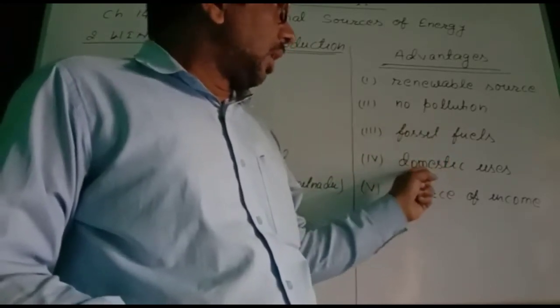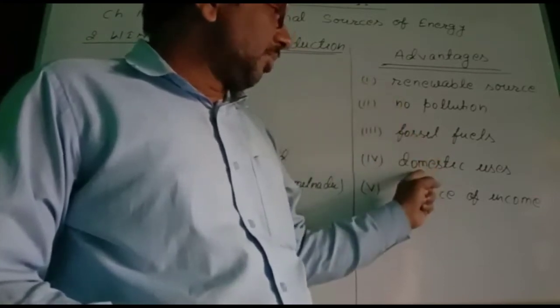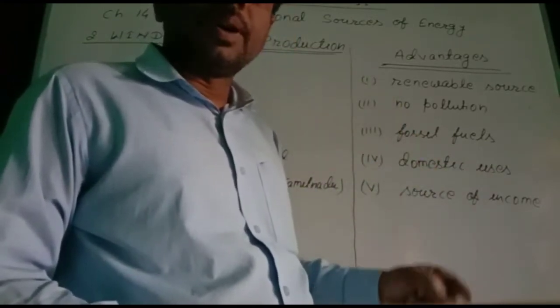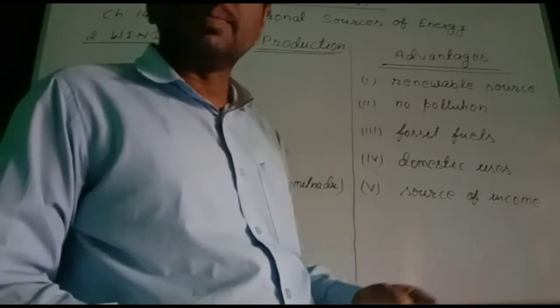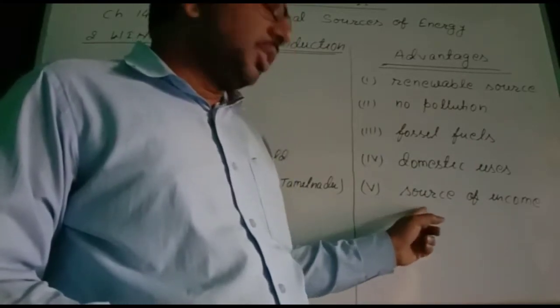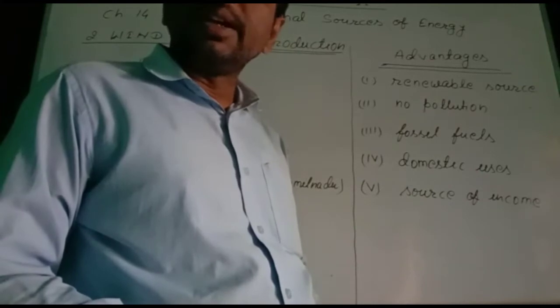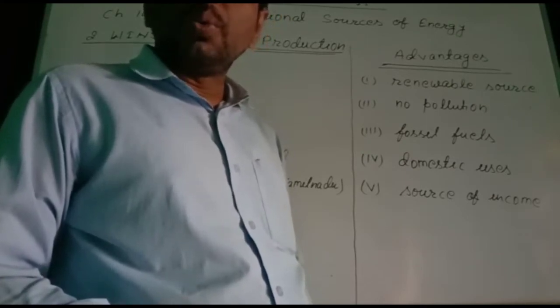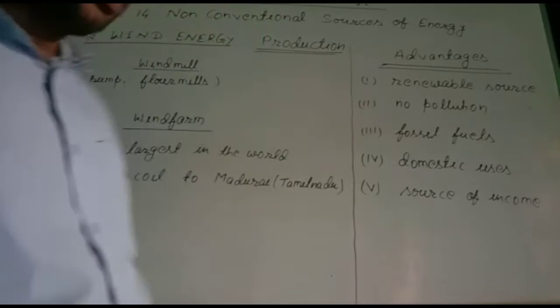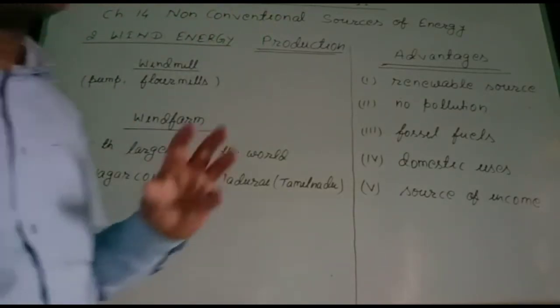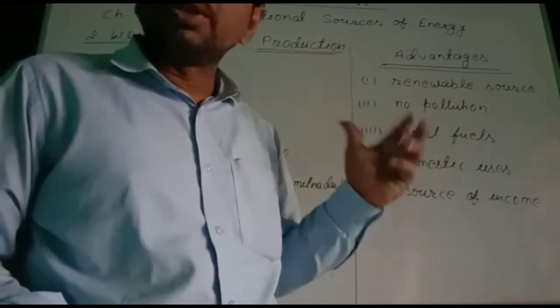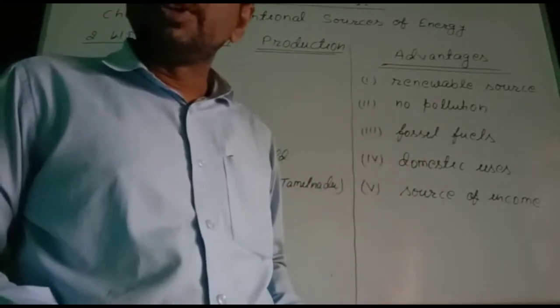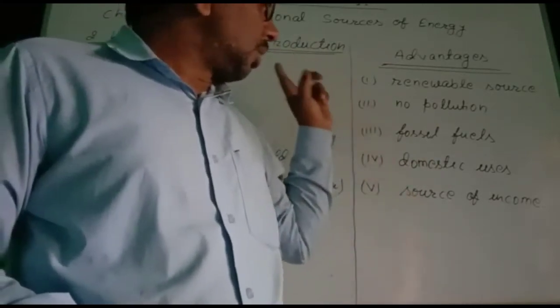This is the use of wind energy for domestic purposes, for the home circuit, to run the water pump, these things. And fifth, this is a source of income. When the land is given for setting up the wind farm or windmill, that farmer is given the privilege. Second, by producing wind energy, we can get income. While these wind farms are connected with the local grids also, for this connection, the owner of the wind farm is paid money. So we say this wind energy is also a source of income.